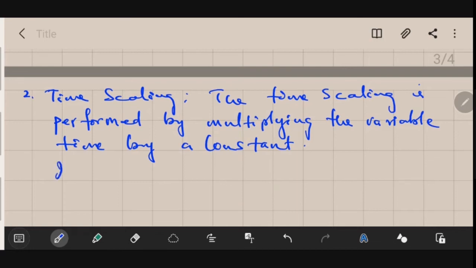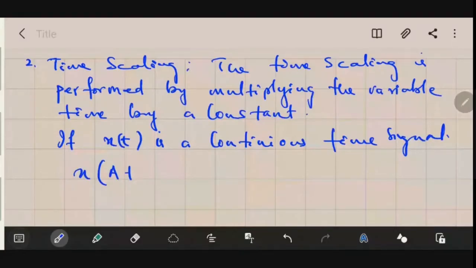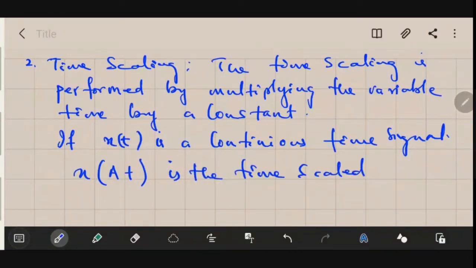So if your x of t is a continuous time signal, then its time scaled version is written like this: x of at, is the time scaled version of your signal x of t.